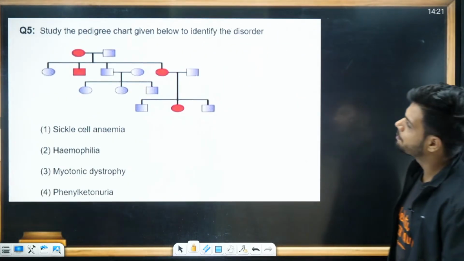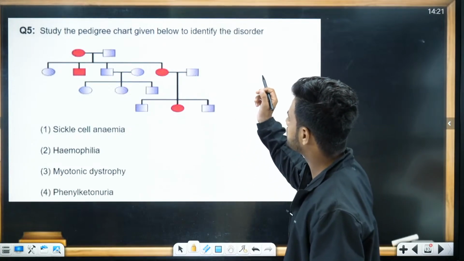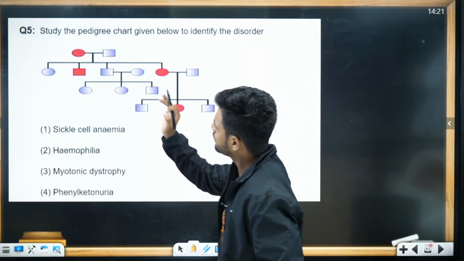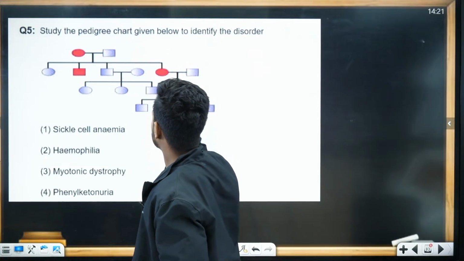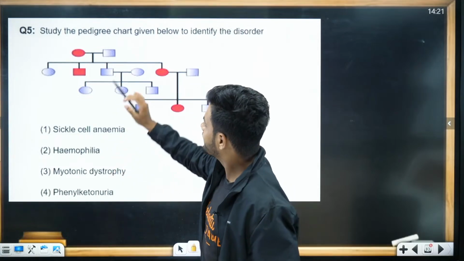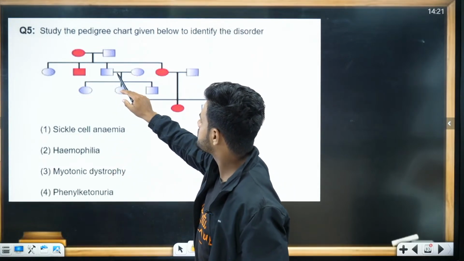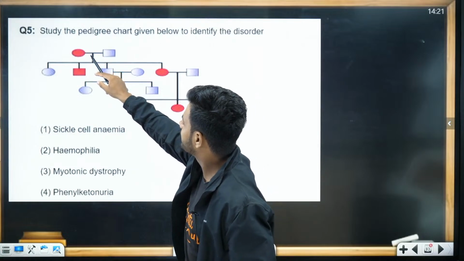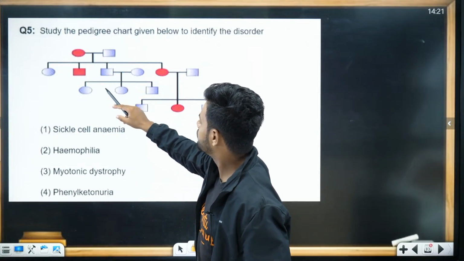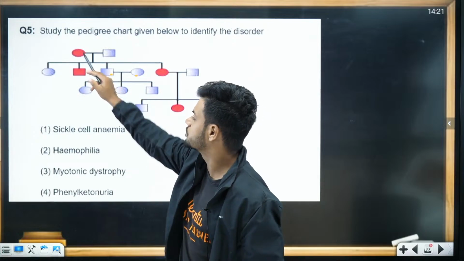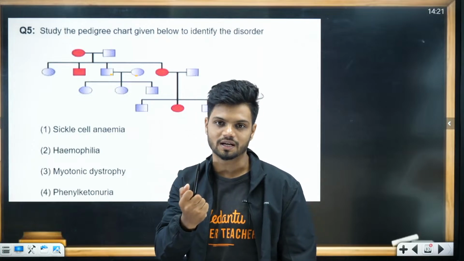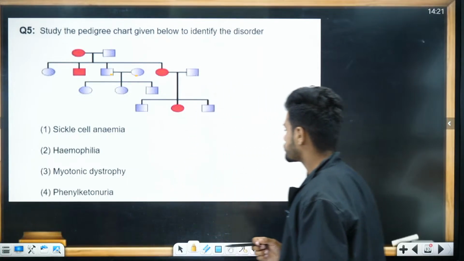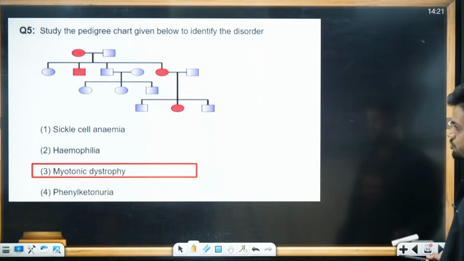Next question. Study the pedigree chart given below to identify the disorder. Students, the disease is not skipping generation. Autosomal. Unaffected parents can have affected children. Autosomal dominant. For autosomal dominant, there is only one example given in NCERT, that is myotonic dystrophy.